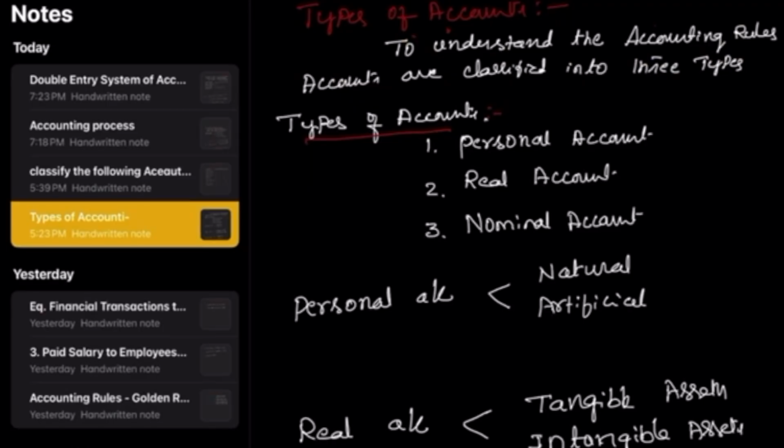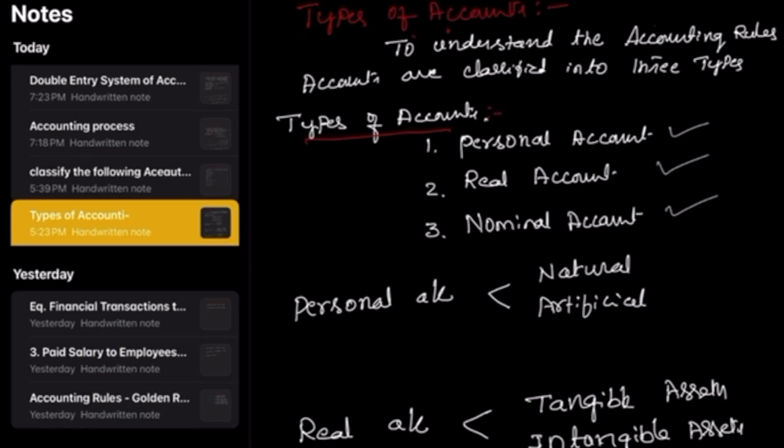To gain the knowledge of identification of accounts, it is better to understand the different types of accounts. In accounting, the accounts are mainly classified into three types, which helps to identify the accounts. One is personal account, another is real account, the next is nominal account.